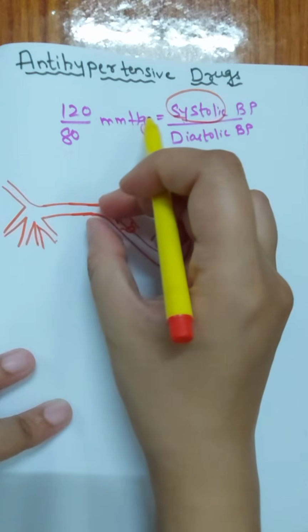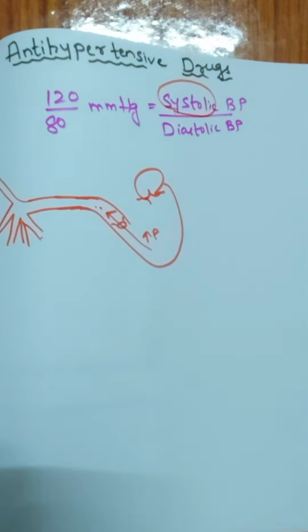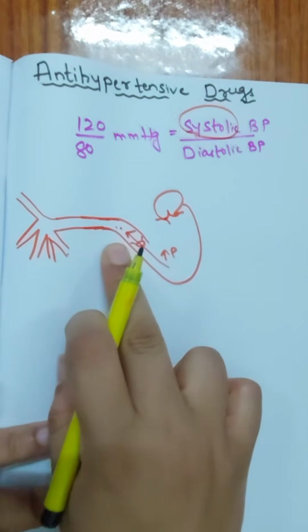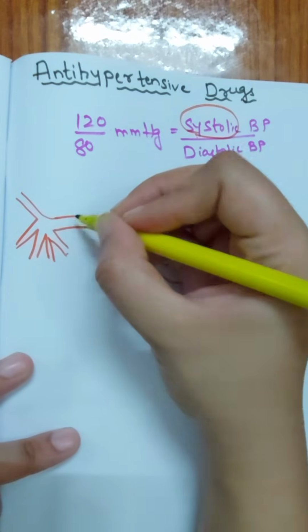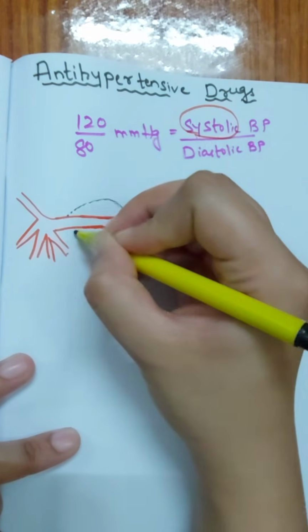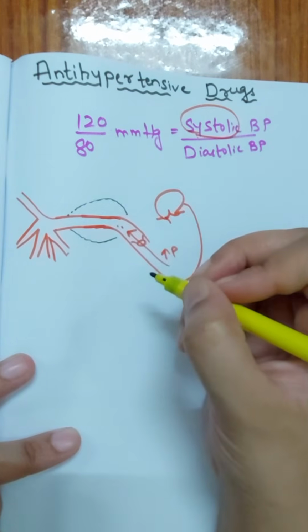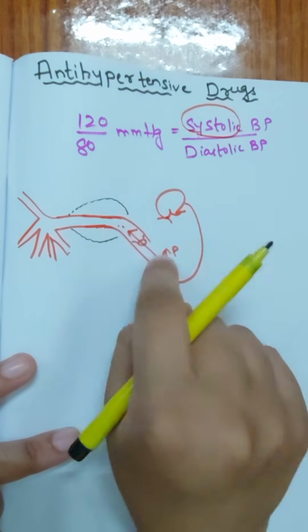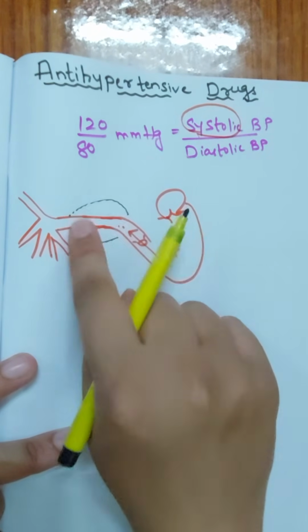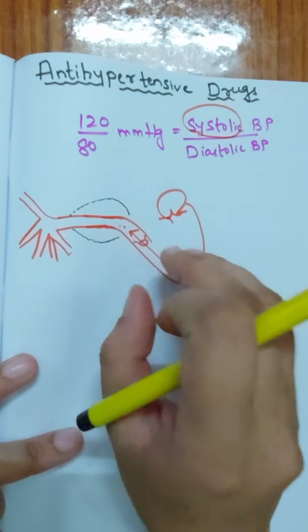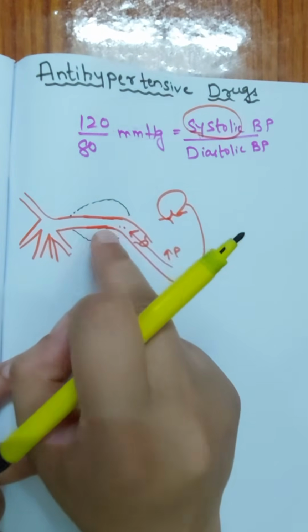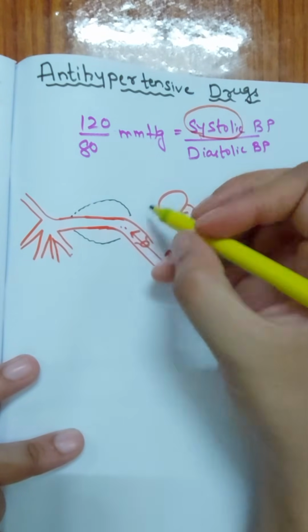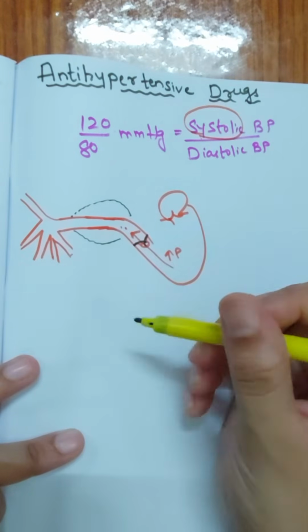Next, once the aorta receives the blood, what will happen? A large amount of blood will be received by the aorta, and the aorta is a kind of elastic blood vessel, so because of elasticity there will be an increase in its size, an increase in the diameter of the aorta. Along with blood, a high pressure has been received by the aorta. After this is completed, the pressure inside the aorta will be more as compared to the pressure inside the left ventricle, so the aortic valve will be closed.